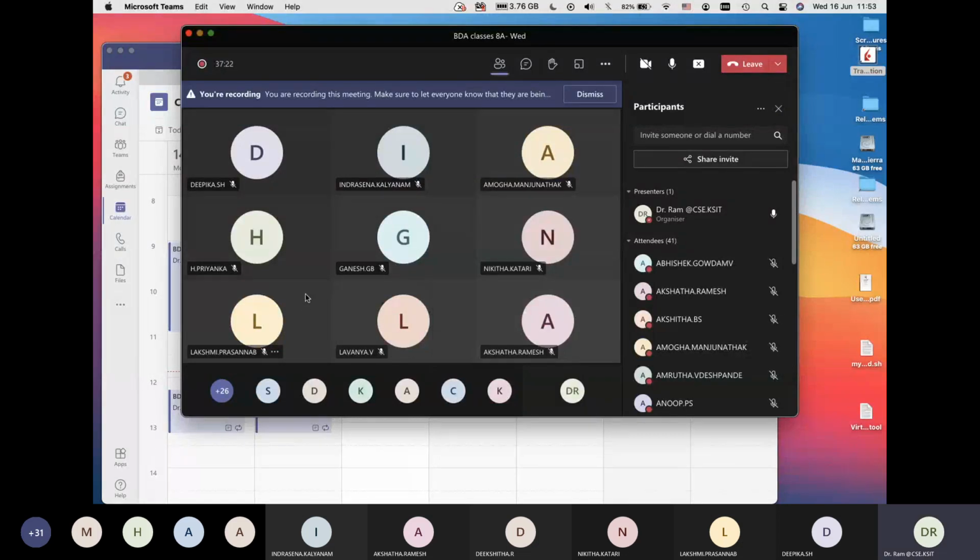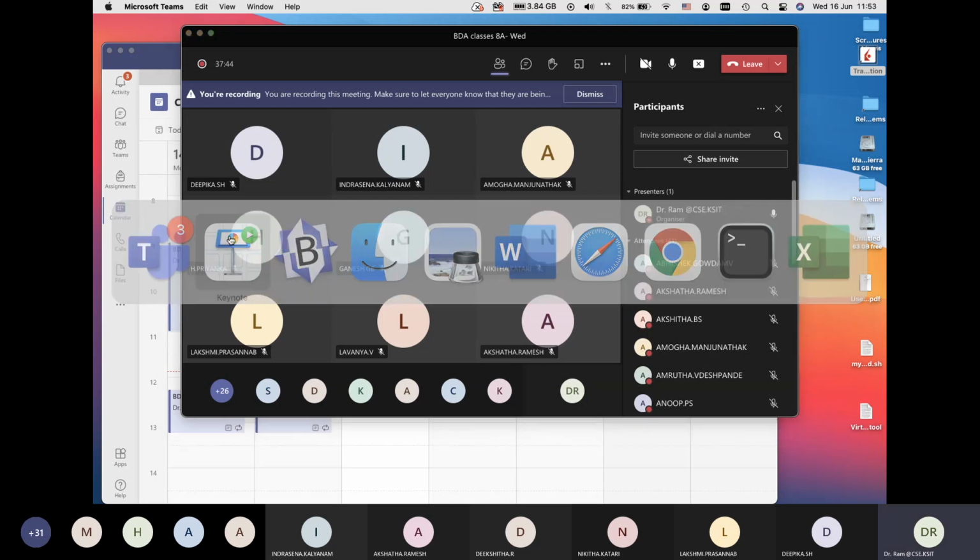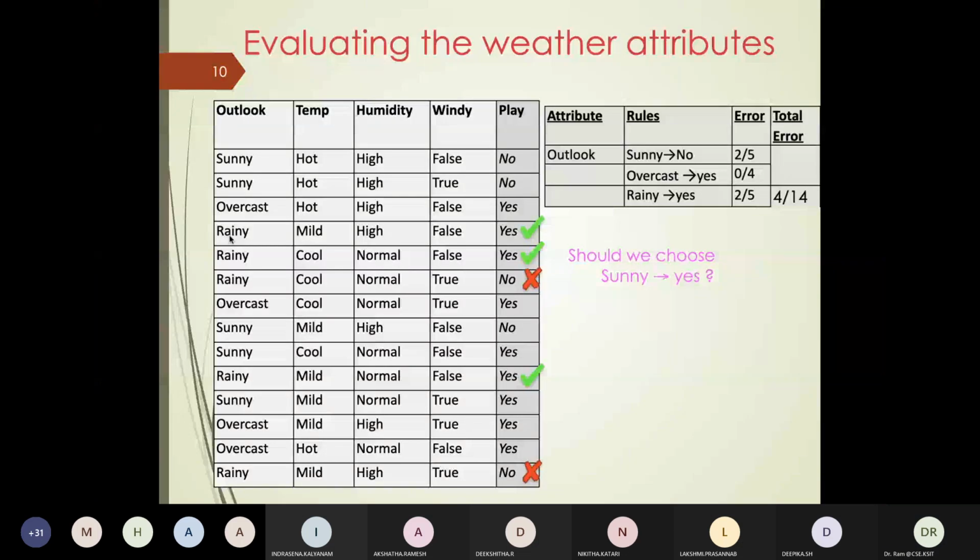Ganesh GB. Nikita. Oh, sir. Is it clear what I'm doing? Yeah, Nikita. Are you clear?